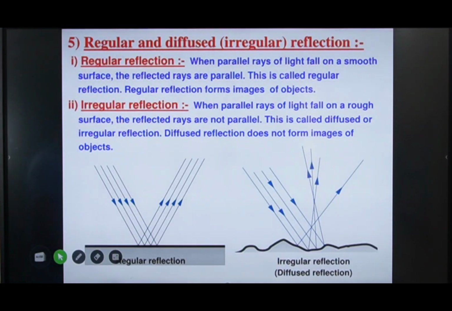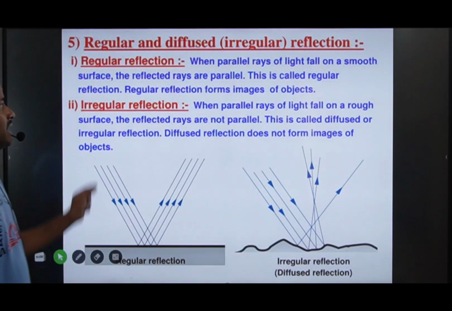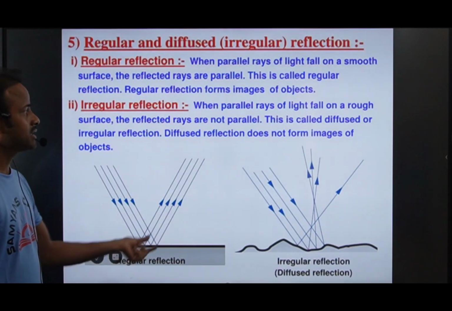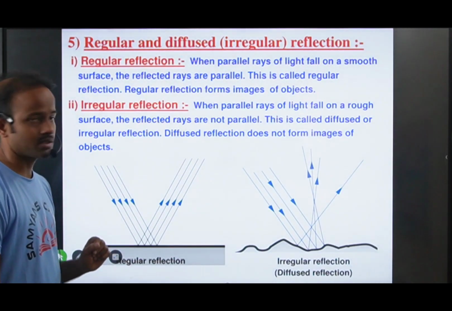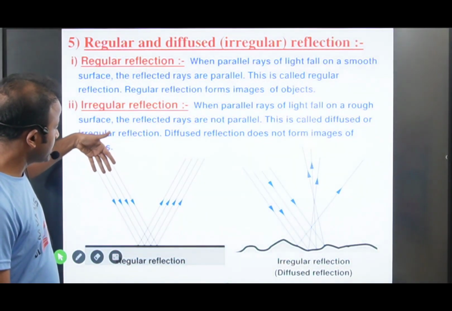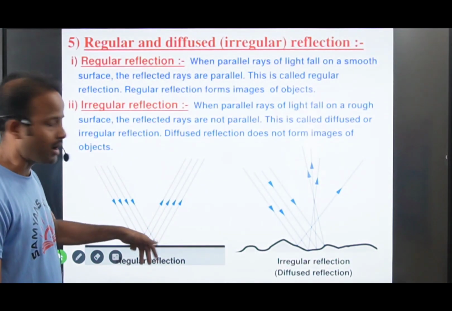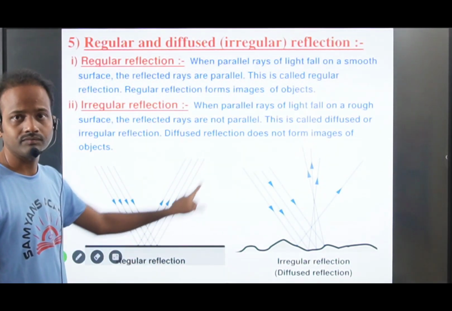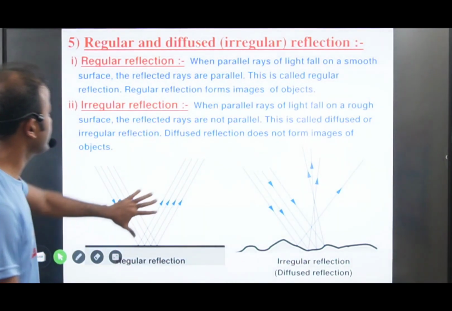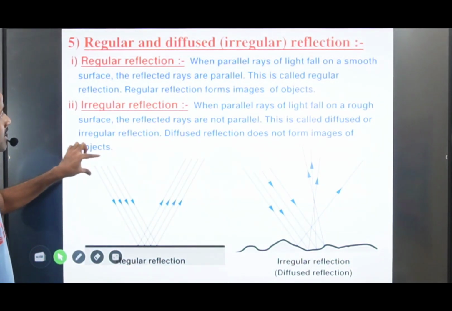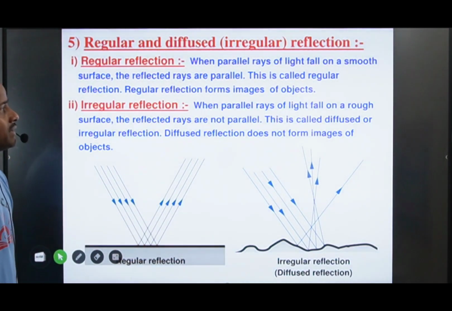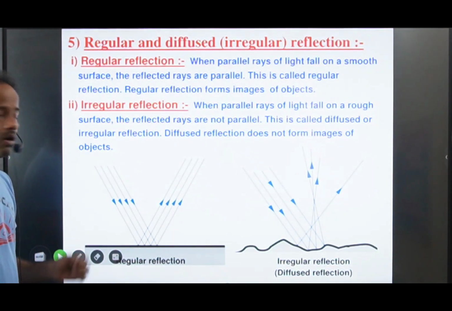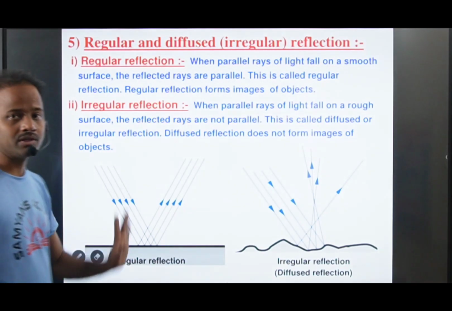The next topic is regular and diffused or irregular reflection. Regular reflection means when parallel rays of light fall on a smooth surface, the reflected rays are also parallel. So this is called regular reflection. Regular reflection forms the image of the objects. Now you see, all rays fall parallel to each other, and after reflection they also remain parallel. Only because of these regular reflections is the image formed.